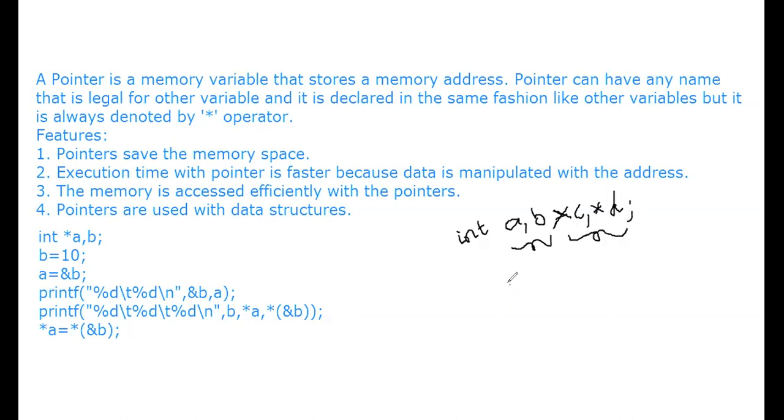For example, C is equal to ampersand A and D is equal to ampersand B. Once again, I want to place C is equal to ampersand B. Now you want to display the value of A. For example, I will give A is equal to 100.